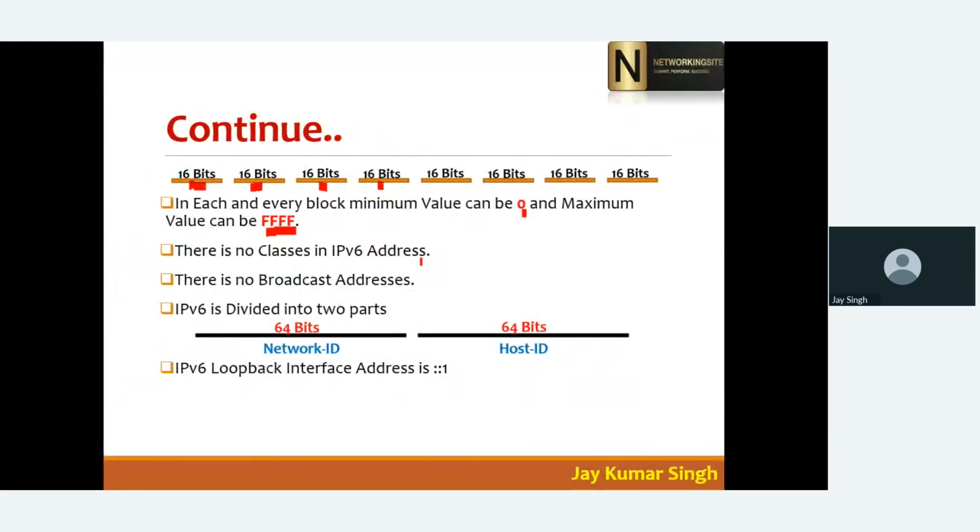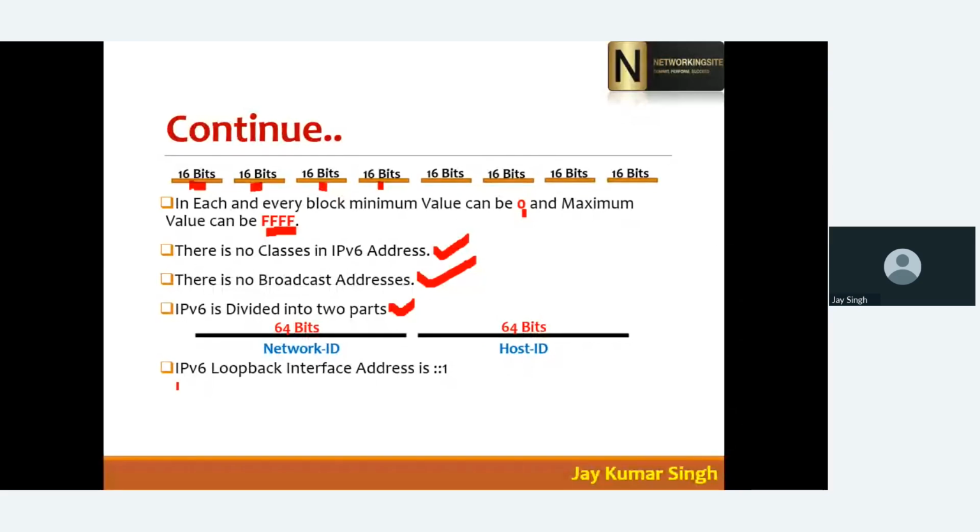Okay, now I have already told you there are no classes in IPv6. There is no broadcast address, and we have already come to know that IPv6 is divided into two parts. One is the network ID, which is 64 bits, and the host ID, or you can say interface ID, which is 64 bits.